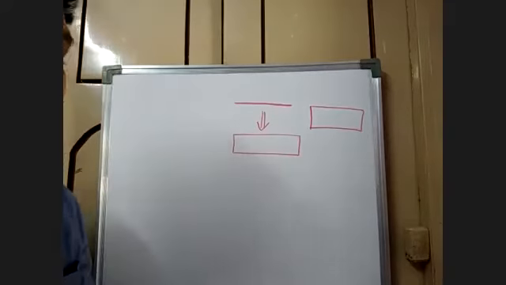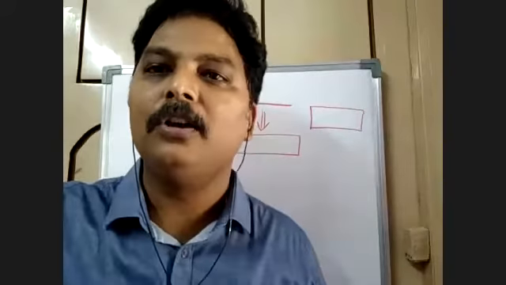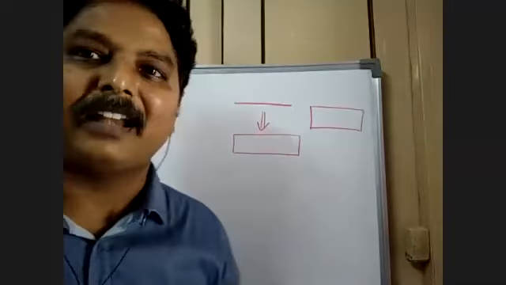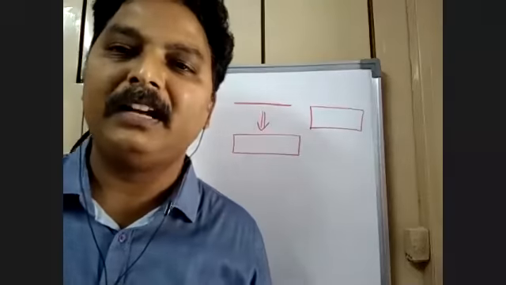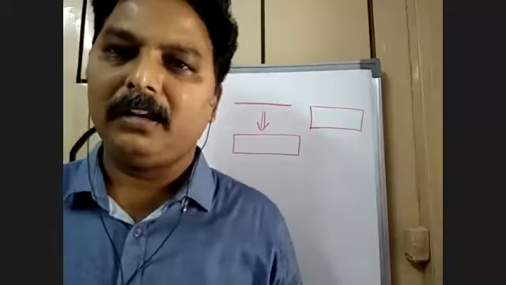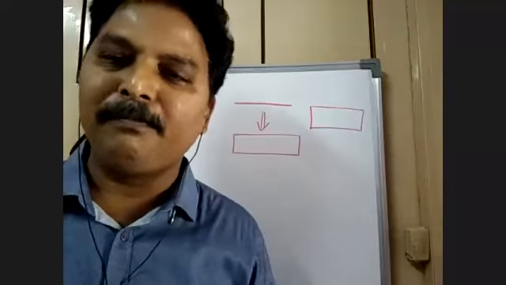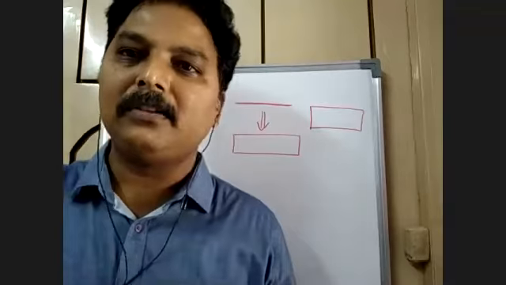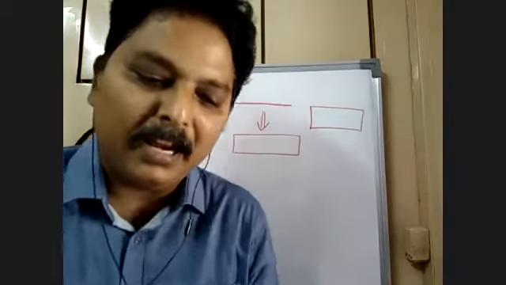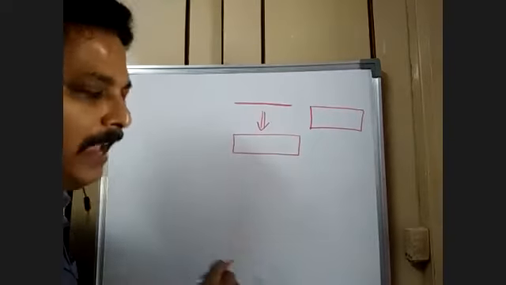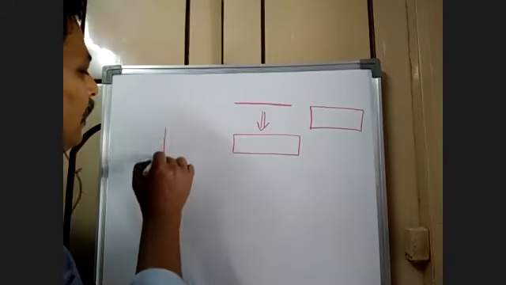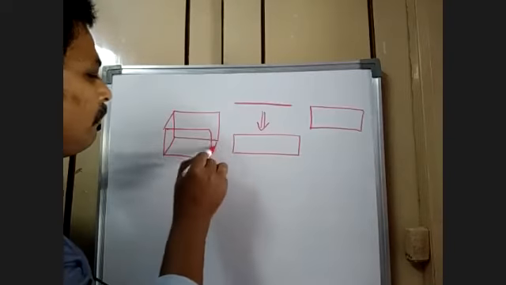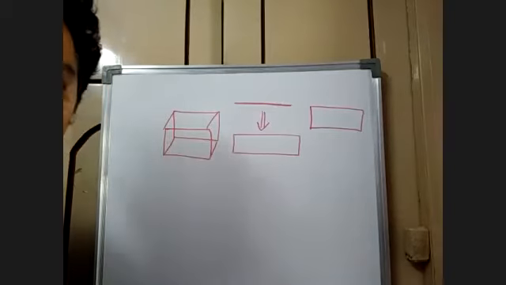Now again I deny that. I say that no, it's not at all a rectangle. It is basically a room. It's a cube. Again, we don't believe that it's a room, that it's only a rectangle. I said no, it's not a room, it's a cube. How would I say that? I understand that this rectangle is basically actually like this.